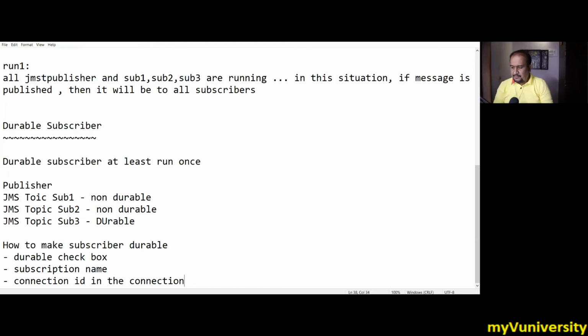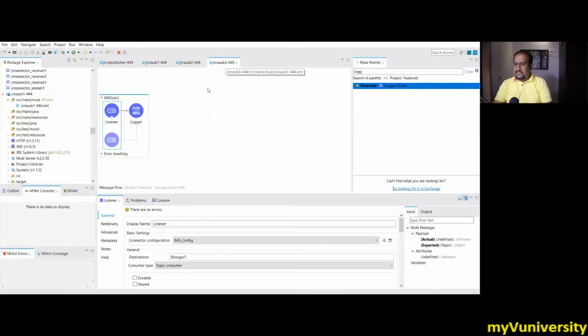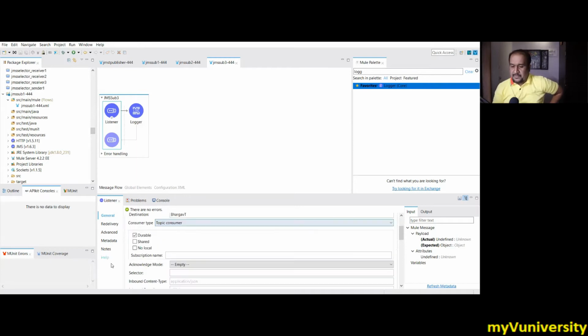I'll show you that. Let me go to the third subscriber, the third project, this one. This subscriber has nothing to do with the sender. The sender cannot send a message as durable or non-durable. It's the subscriber which will be durable or non-durable. In the durable subscriber, it will be like this: listener, and everything is the same. The only thing is that durable is selected. This subscription name has to be filled. Let us call it sub3. It has to be unique.